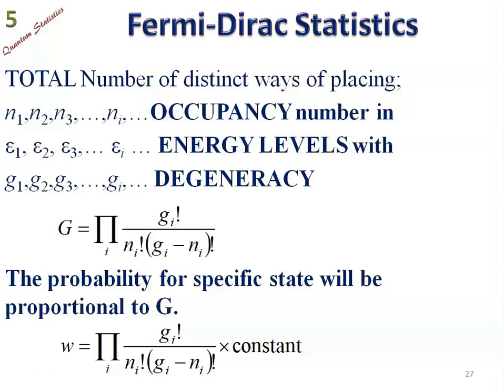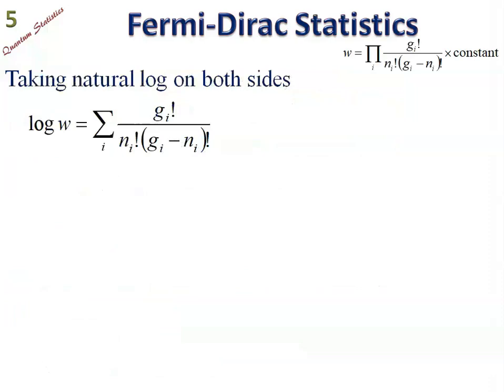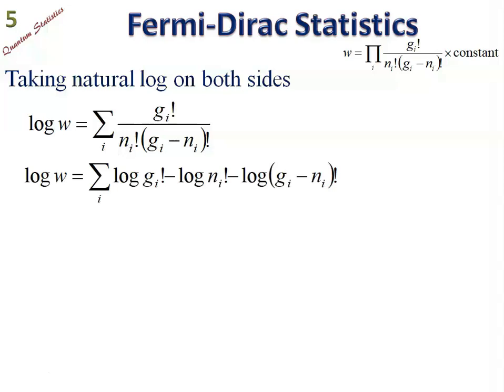So for the proportionality sign we have to account in terms of a constant, and W is equal to the multiplicative summation over i of Gi factorial upon Ni factorial into Gi minus Ni factorial into a constant. Taking log on both sides, I have dropped writing that constant because in the derivative it is going to get eliminated. Taking log on both sides, the multiplicative summation is replaced by additive summation, of the same quantity, Gi factorial upon Ni factorial into Gi minus Ni factorial.